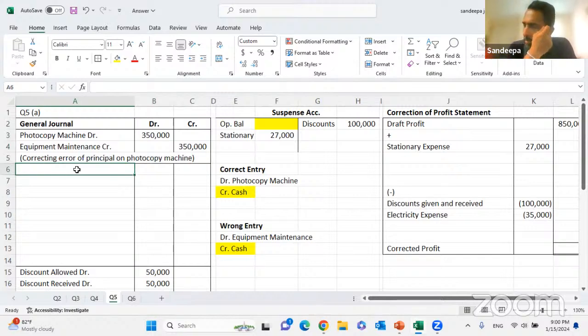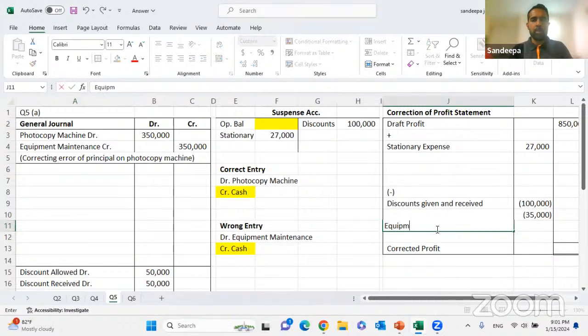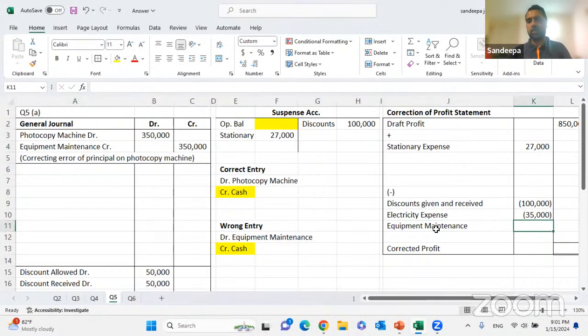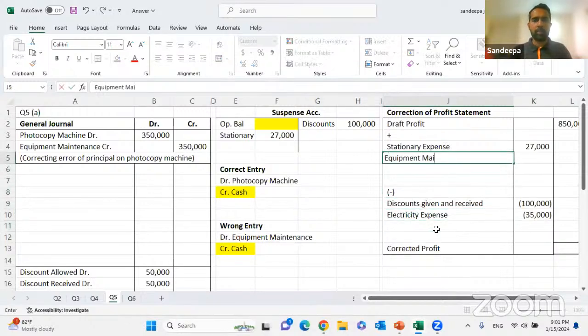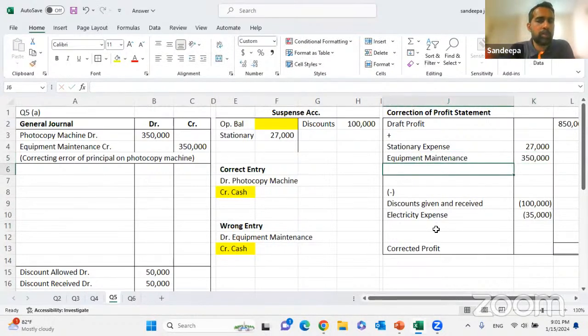So photocopy machine is an asset. That will not impact the profit statement. There's no suspense or anything. Equipment maintenance is an expense, and now the expense is coming down. Equipment maintenance is credited, so the expense decreases, which means profit increases. So we'll update here: equipment maintenance, sorry, my bad, credit. Equipment maintenance, that will be added, 350,000.